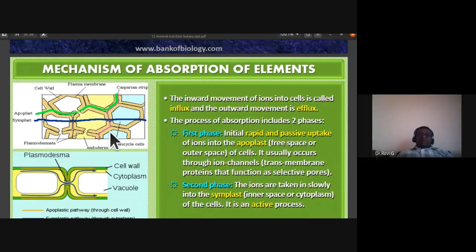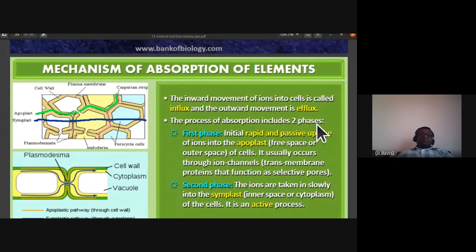The inward movement of ions into cells is called influx, and the outward movement of ions from the cells is called efflux.